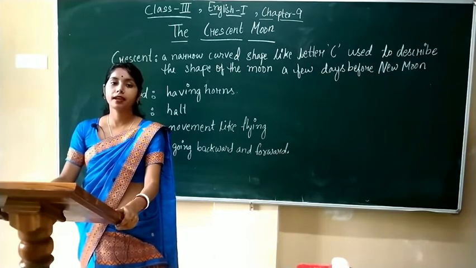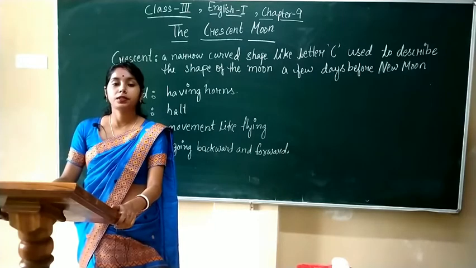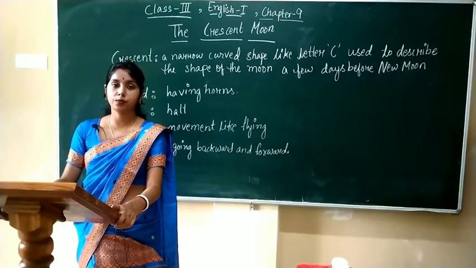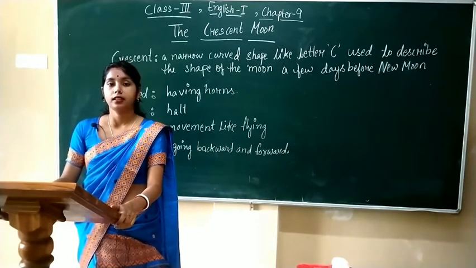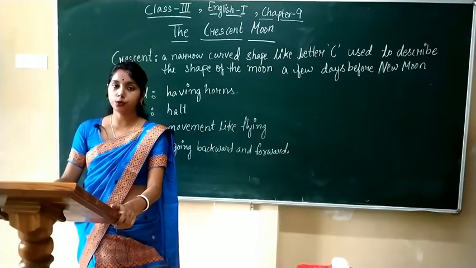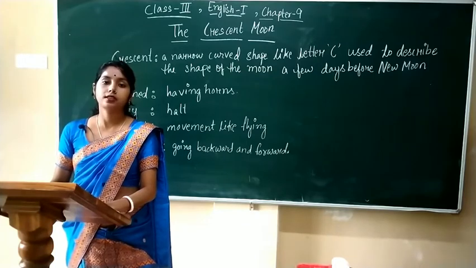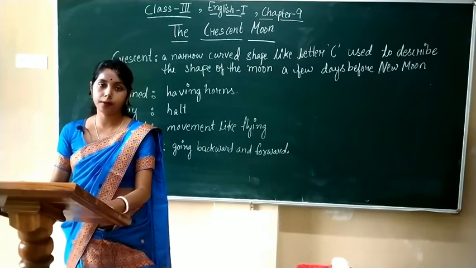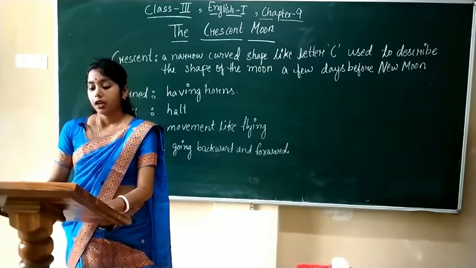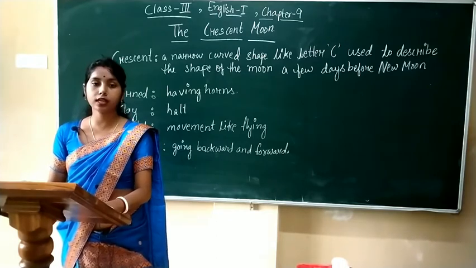Today, in my e-class, we are going to learn chapter 9 of your English textbook, Snowflake. The lesson is a poem, and the topic of the lesson is the crescent moon. The poem is written by Amy Lowell. The topic of the poem is the crescent moon.